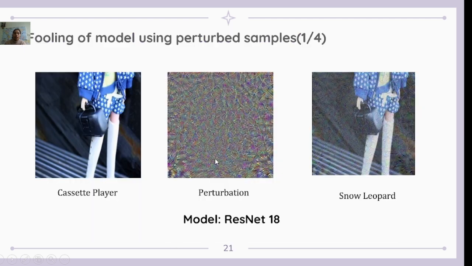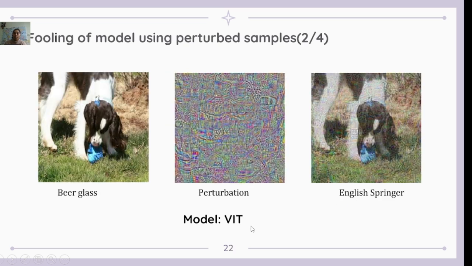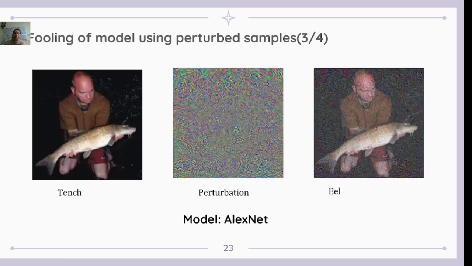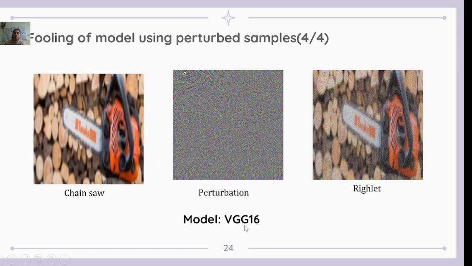These are the results we are getting for the ResNet 18 model. The cassette player is perturbed. After adding perturbation, it gives the result snow leopard. This is the result on the ViT model, bear class into Springer, and this is the result on the AlexNet model. This result is shown on the VGG16.